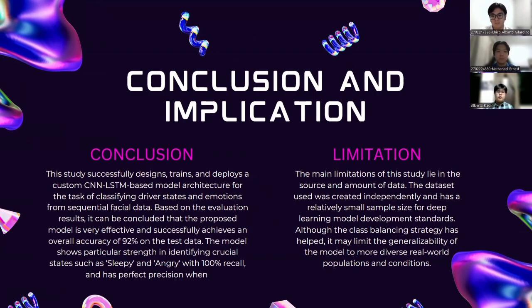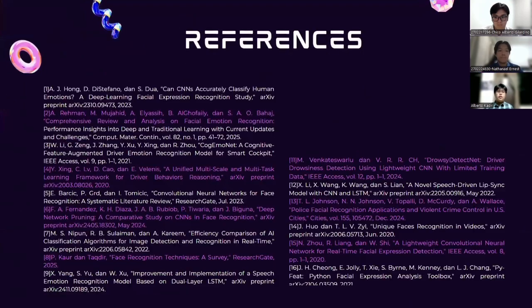The limitation. The main limitation of the study lies in the source and amount of data. The dataset used was created independently and has a small sample size for a deep learning model. Although the class balancing strategy has helped, it may limit the generality of the model to diverse real-world populations and conditions. Here are the references for our